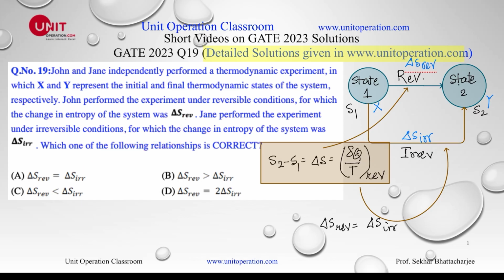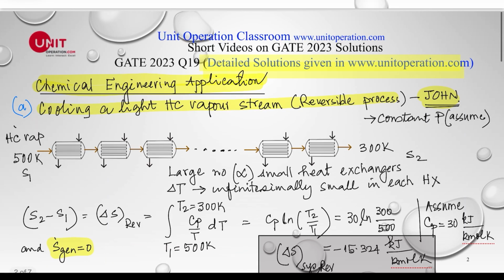Now, let us try to understand this a little deeper. We'll try to see a chemical engineering application. Let us say we are cooling a light hydrocarbon vapor stream under a reversible process. As I said, a reversible process is an ideality, but we can approach this by doing it in extremely small steps, or infinitesimally small steps. Let's say this is my hydrocarbon vapor, which is at 500 Kelvin, and we are cooling it to 300 Kelvin. This is my initial state S1, and this is my final state S2.